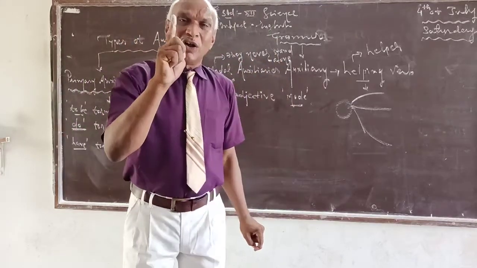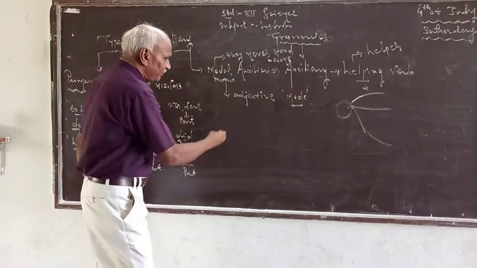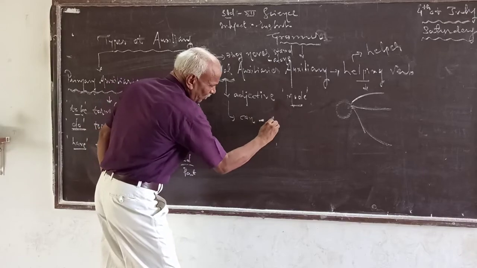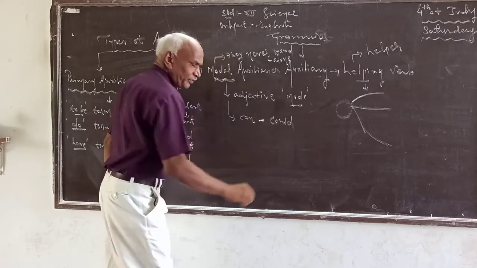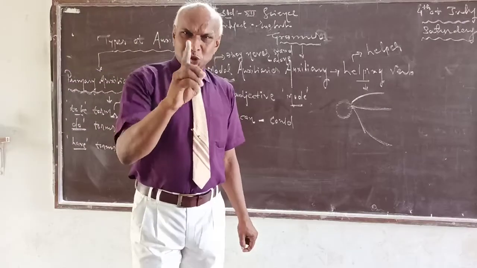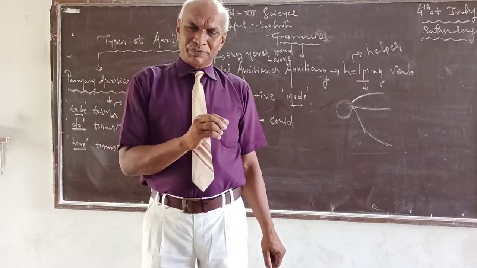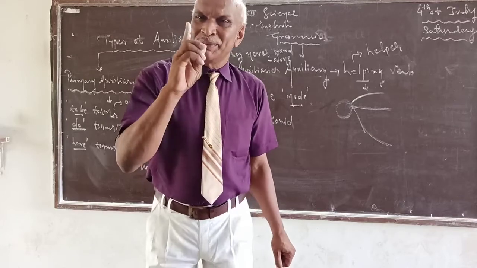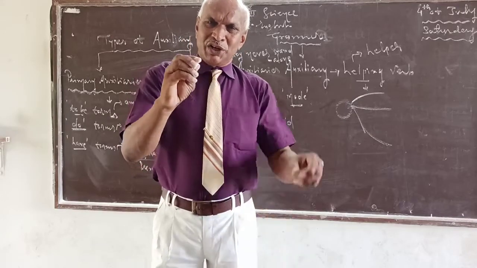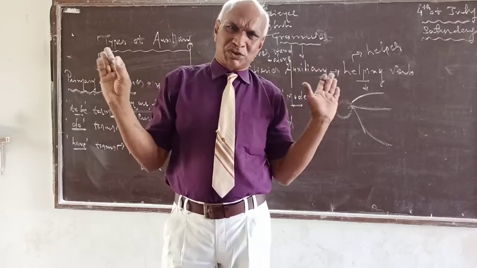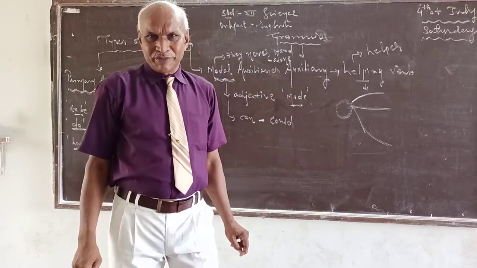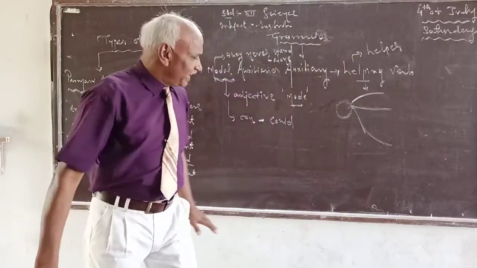They are only helping verbs. Can, could, shall, should, may, might, must, which remains must in all forms. Will, would, all are modal auxiliaries.